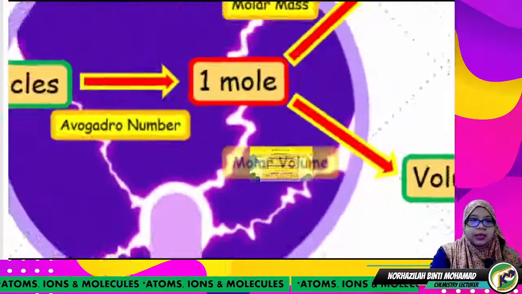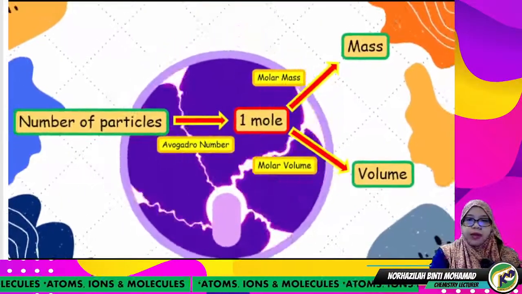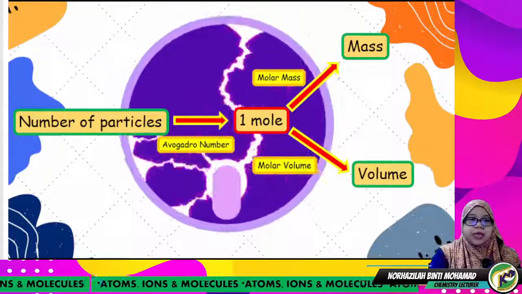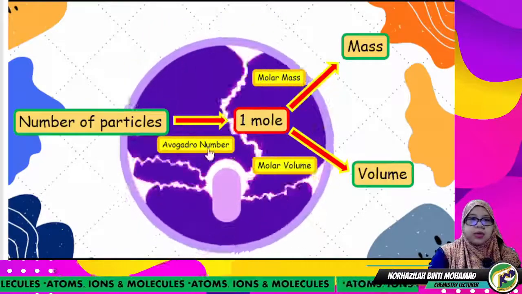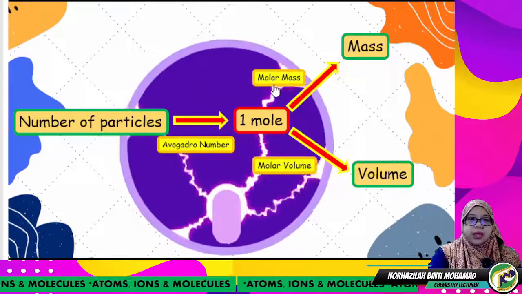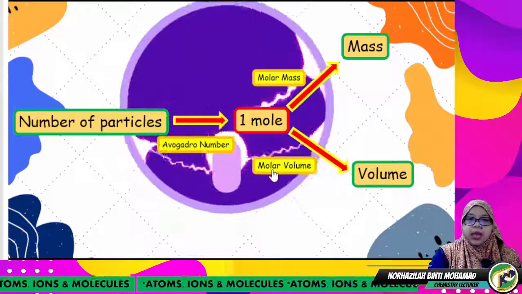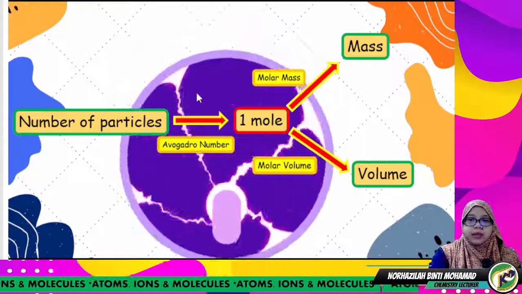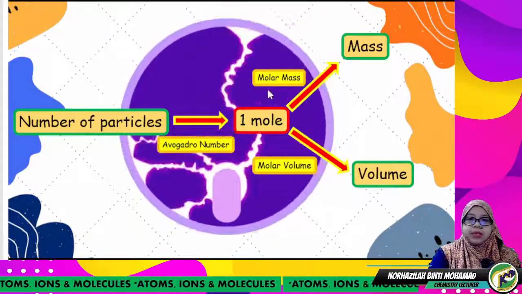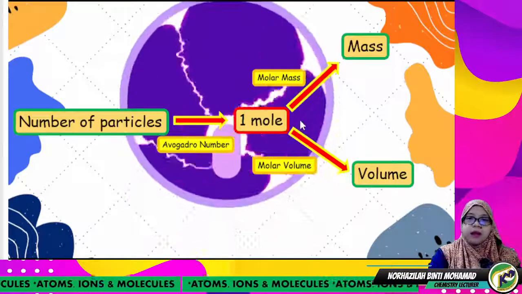Okay, so I think that's all for my video. Hope that you understand all of these three Avogadro constants: the Avogadro number, the molar mass and the molar volume, and how they are related to each other. They are related by the proportionality factor, 1 mole.